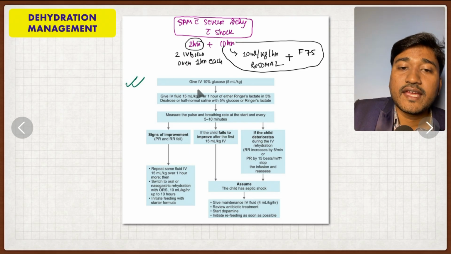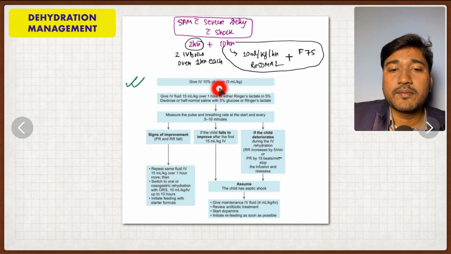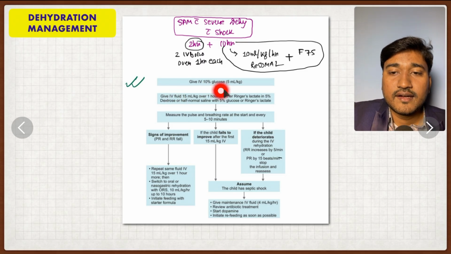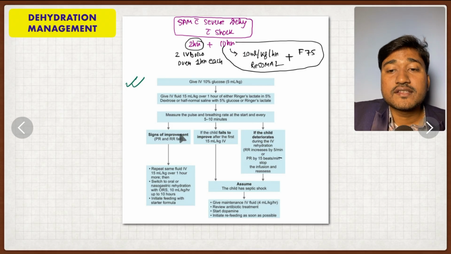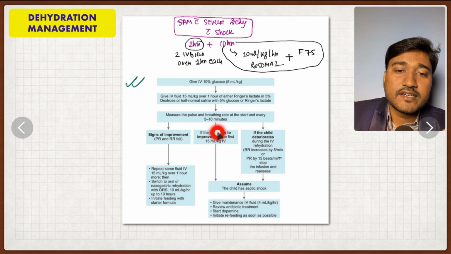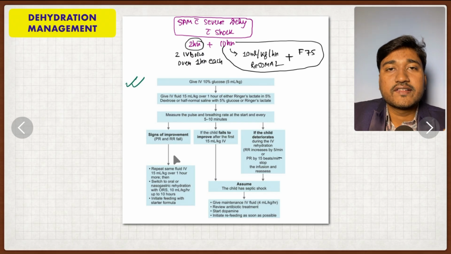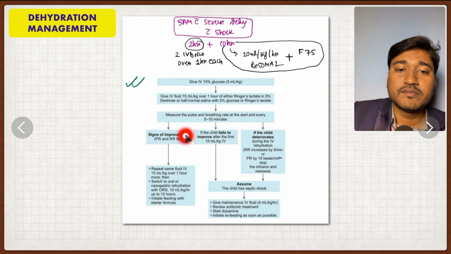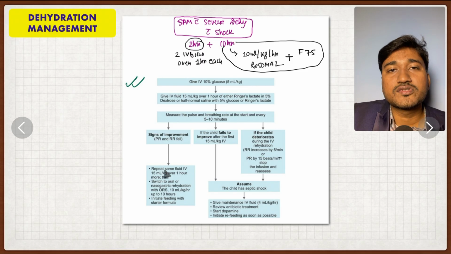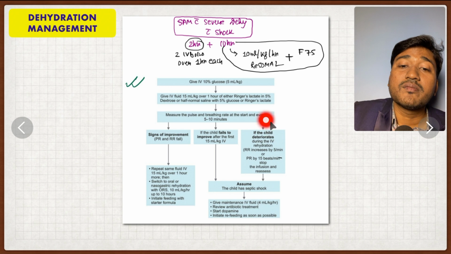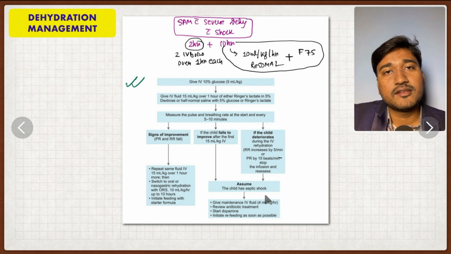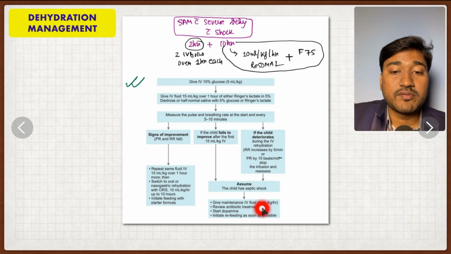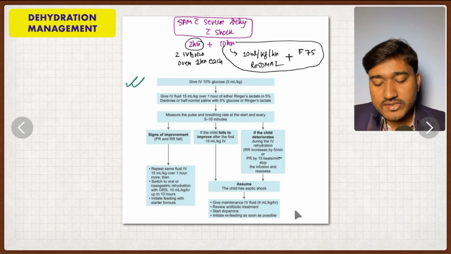Okay, and before it you have to give glucose as well, 5 ml per kg of 10% dextrose (10D), as one bolus. After the bolus, every 5 to 10 minutes you have to monitor the heart rate, respiratory rate, pulse, and all that. If the child is responding well, you shift to ReSoMal, but if the child is not responding or is deteriorating, then you have to assume it as septic shock. Give antibiotics, give continuous IV maintenance fluid, and if inotrope is needed, you have to give it.